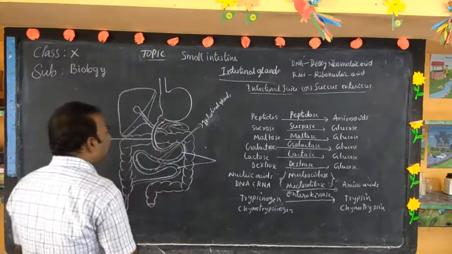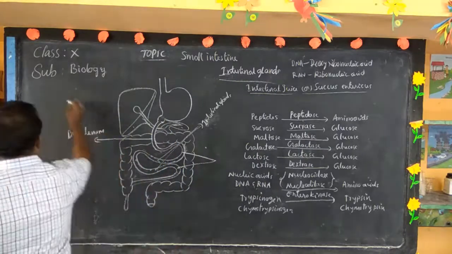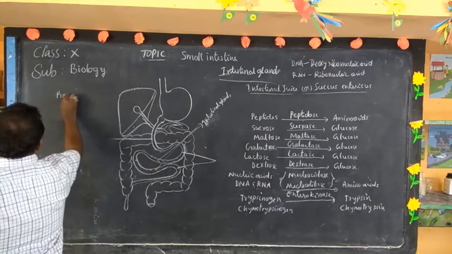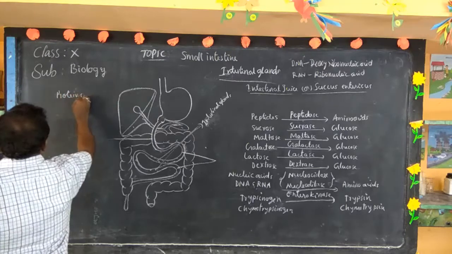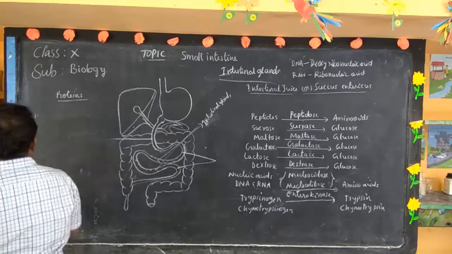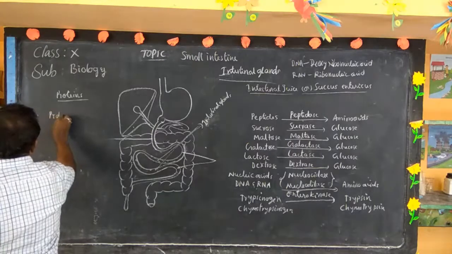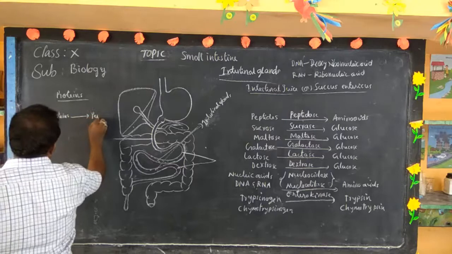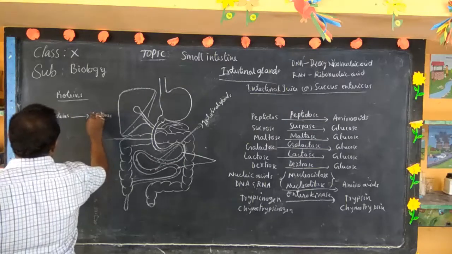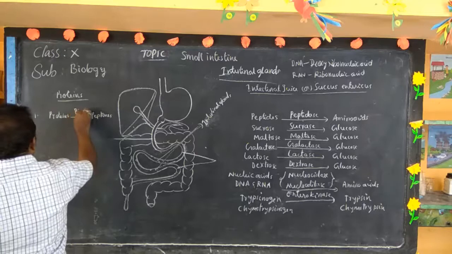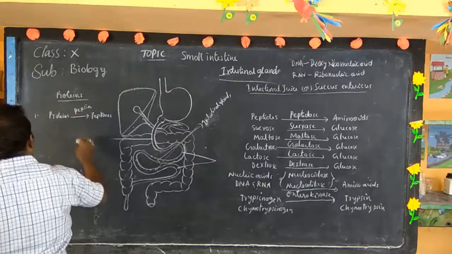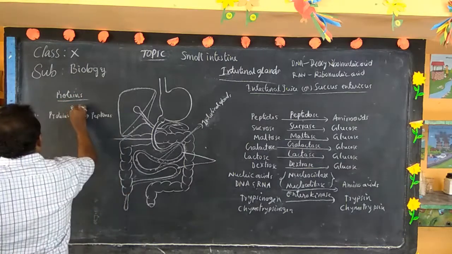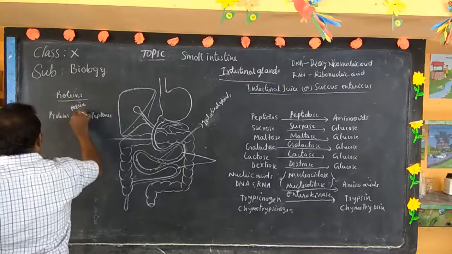Proteins are digested in three steps. In the first step, proteins are converted to peptones by the enzymes pepsin and trypsin.